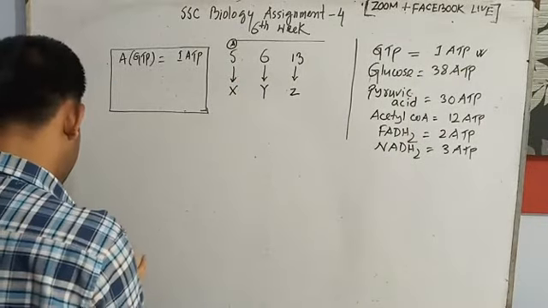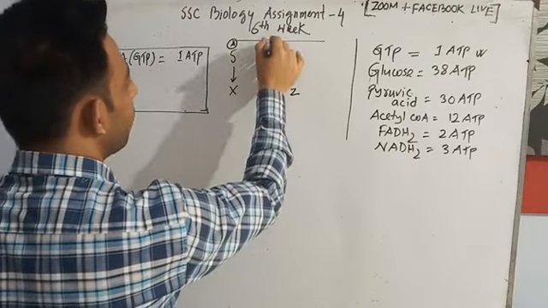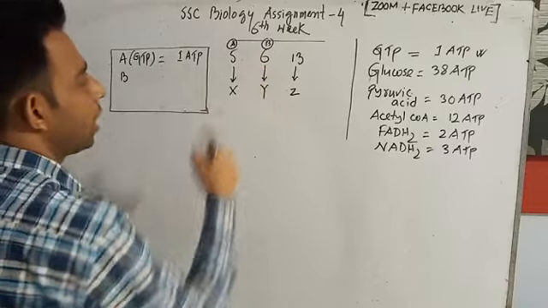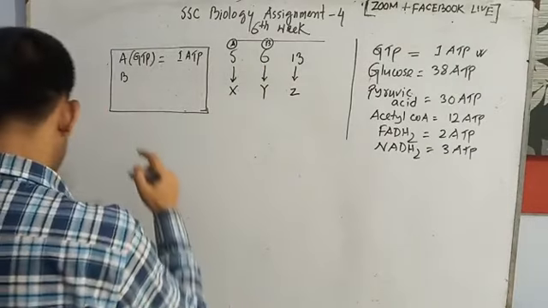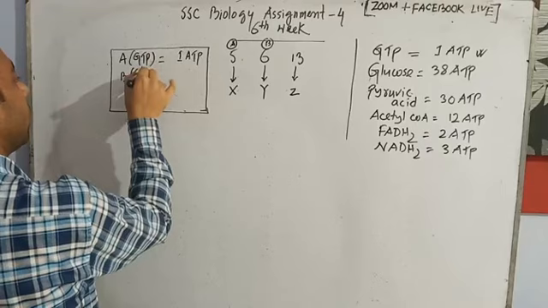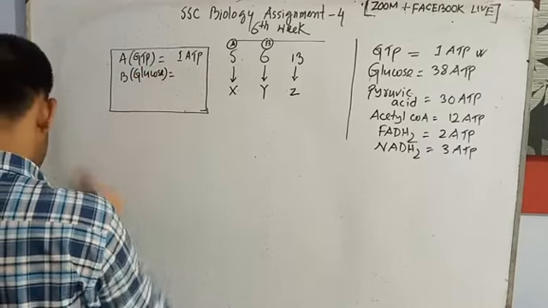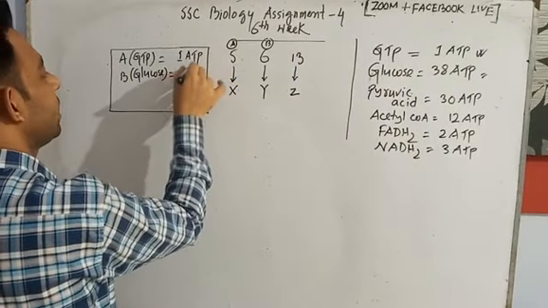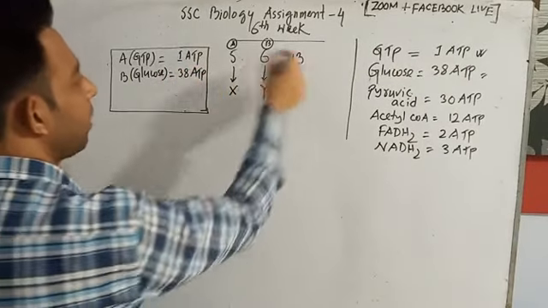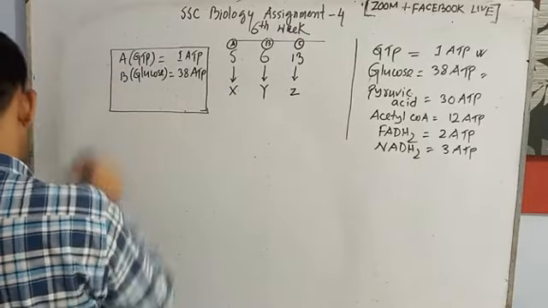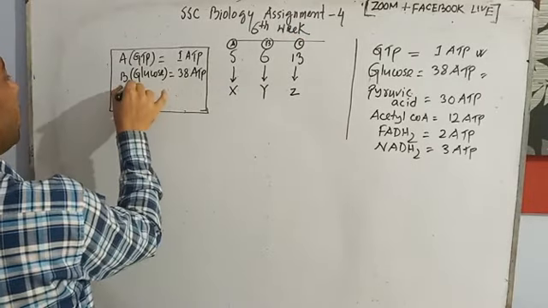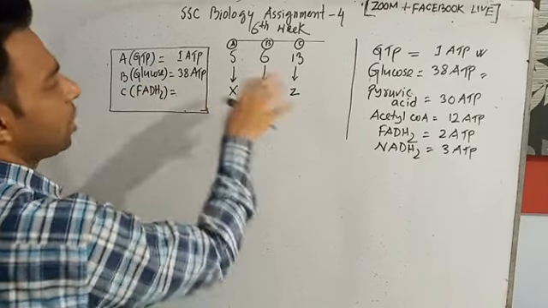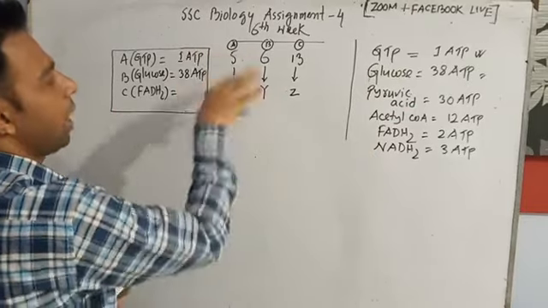Yes, then listen, card number 6 will be the B. We got card number 6 is glucose. I show you here, yes, glucose. This will be the glucose, and from glucose how many ATP? 38 ATP. Yes, card number 13, this one, will be the C, and we already got FADH2. Any card you choose, just follow that one instruction and make that chart.